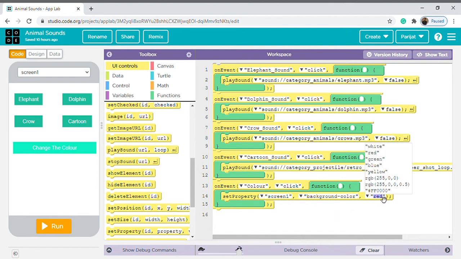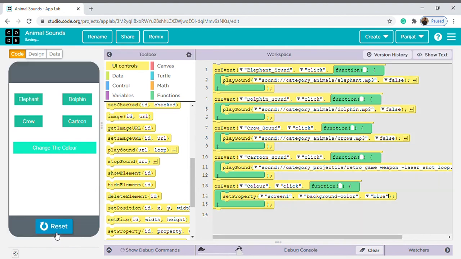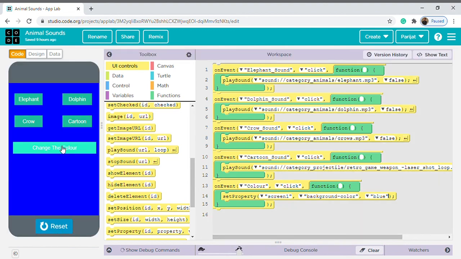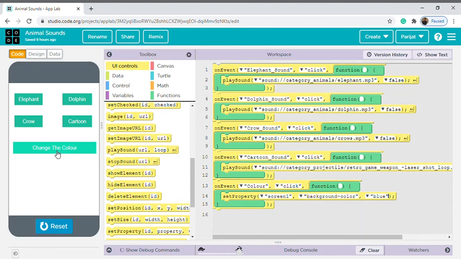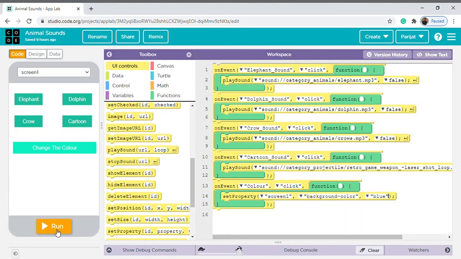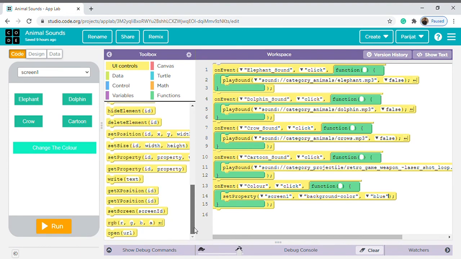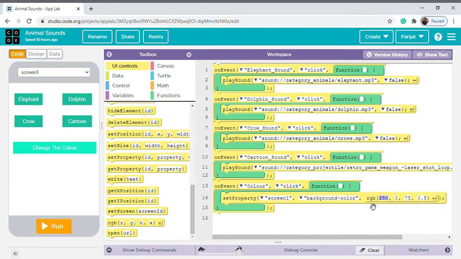Choose your own color, I like blue. So see the magic. Okay, now it is changing only the one color. Okay, so we want many. So just do one thing. Put the RGB in the blue block and put it at 255.